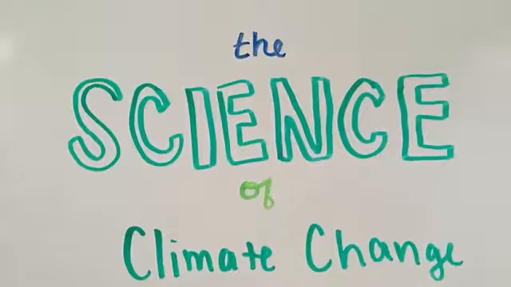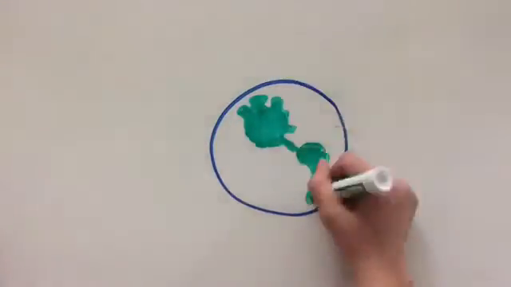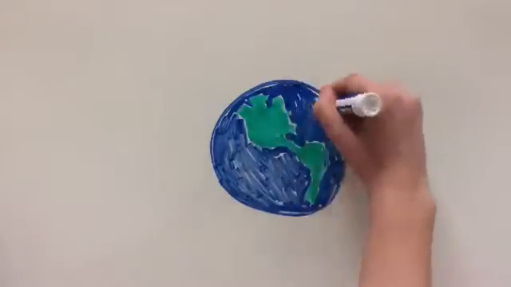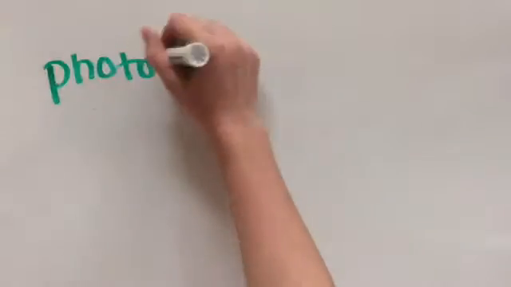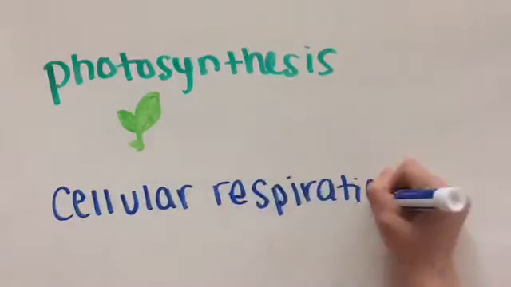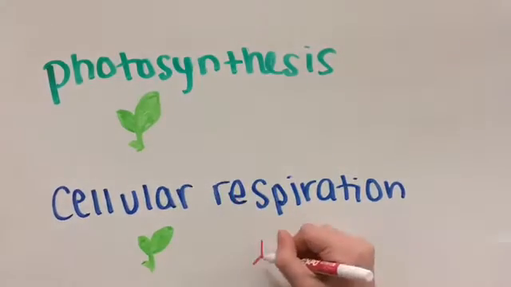Let's start with the facts. The atmosphere that surrounds the Earth comprises nitrogen, oxygen, argon, and carbon dioxide. It provides oxygen and carbon dioxide to living things so they can carry out the essential functions of photosynthesis, which is for plants, and cellular respiration, which is for plants and animals.